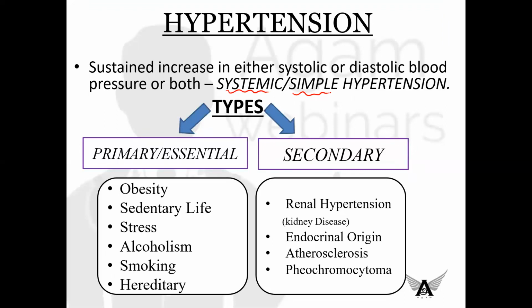The most common risk factors or causes of primary or essential hypertension are obesity, sedentary life, stress, alcoholism, smoking, and most commonly hereditary causes. Okay, and coming to secondary, the causes include renal hypertension, endocrinal origin, atherosclerosis, and pheochromocytoma.